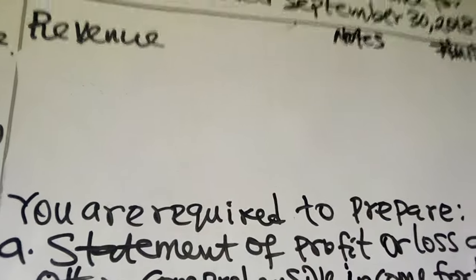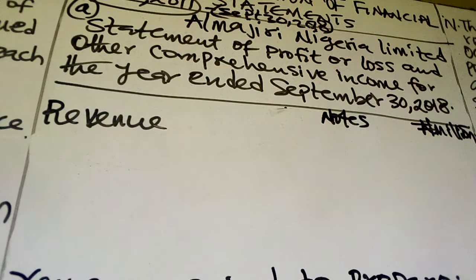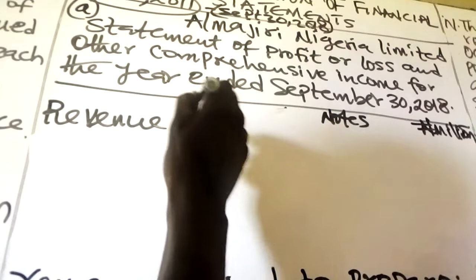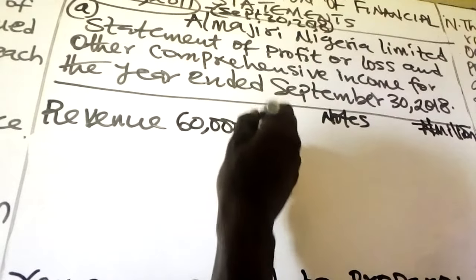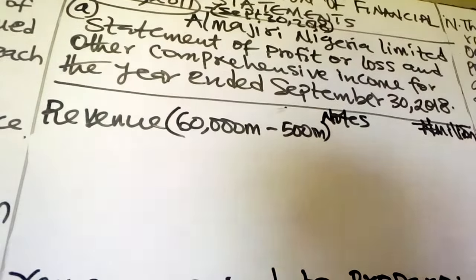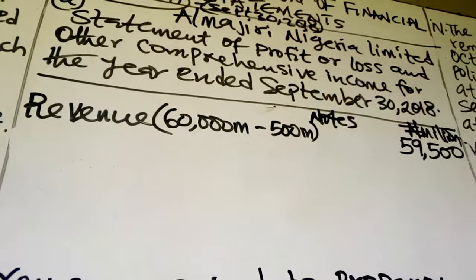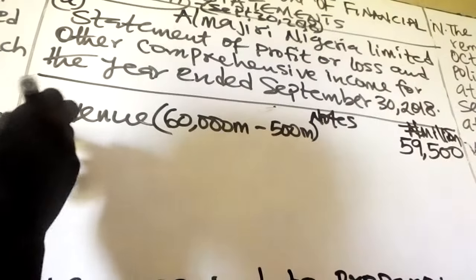Remember, the figure of revenue as it is given in the trial balance is 60 billion, minus 500 million, that is the proceeds of disposal of property, plant and equipment. So now the revenue figure will be 59.5 billion. When you remove the 500 million from the 60 billion, you'll be left with 59,500,000. That is revenue.